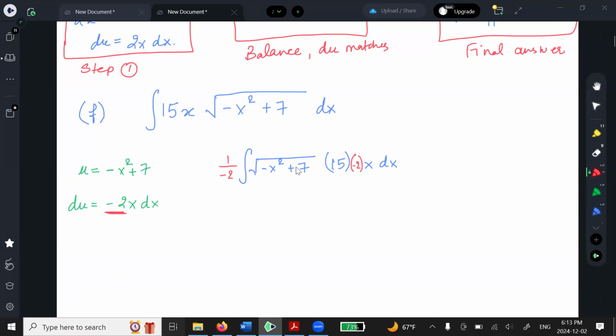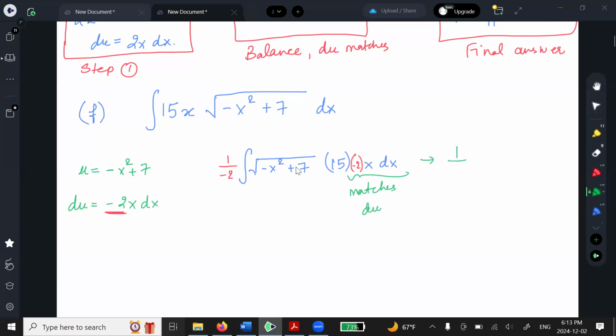So we move the complicated part to the front. Yes, you could do otherwise, but we'll just stick to the process. Yeah, you can improvise as you want, but I want to stick to one process that makes sense to everybody. Okay, so we balanced everything. This matches du exactly. And now we rewrite the integral.